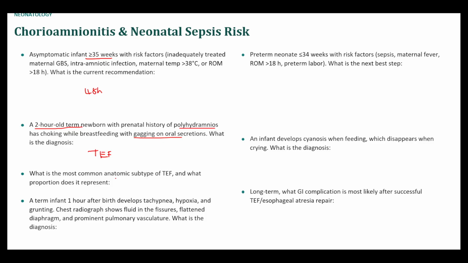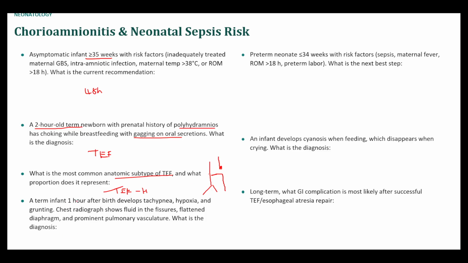Most common anatomic subtype of TEF, that would be the tracheoesophageal fistula. I think it's the H type. I think that's what they call it. I'm not sure what proportion, maybe like 1/3. And basically what that is, let's say this is your trachea, and then here is your esophagus. The esophagus ends blindly, and then below there is a fistula where the esophagus continues. So that almost looks like an H.